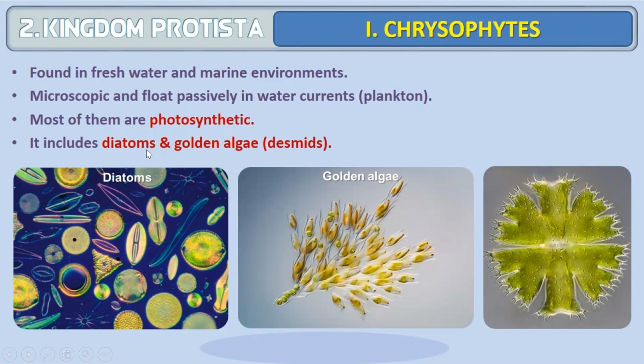It includes diatoms and golden algae called as desmids. So these are different diatoms having different shapes. They come under chrysophytes. These are golden algae which are also called as desmids. Okay, so all chrysophytes are either found in fresh or marine water. They can tolerate high water currents. They are photosynthetic. Examples are diatoms and golden algae known as desmids.